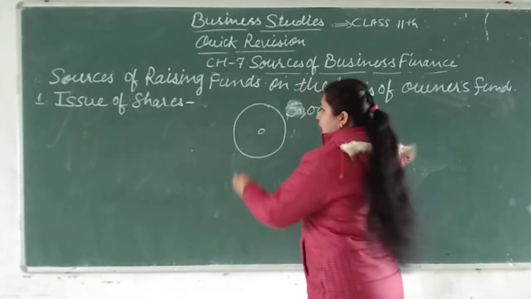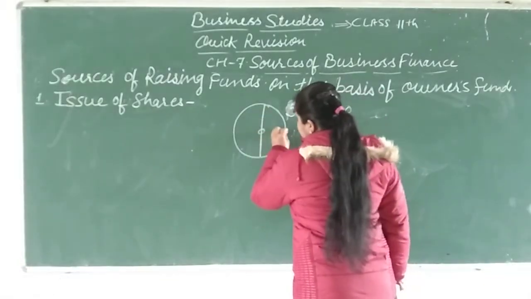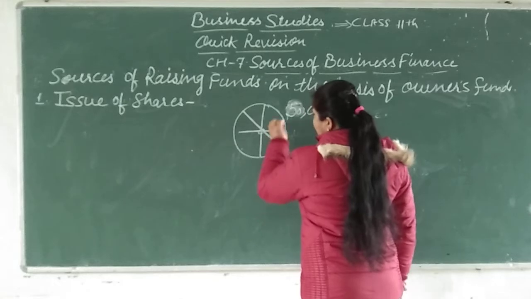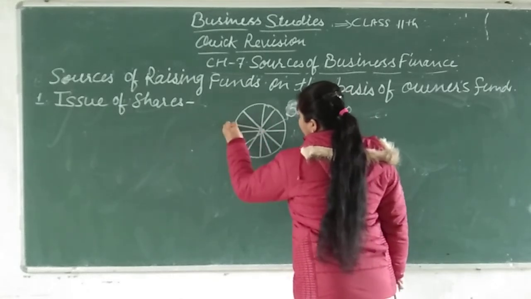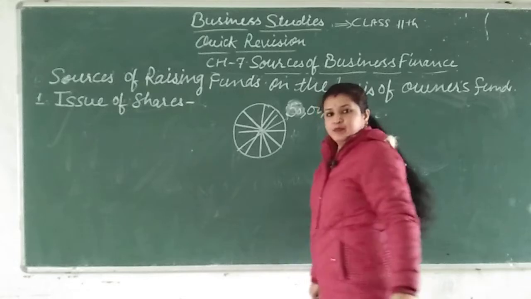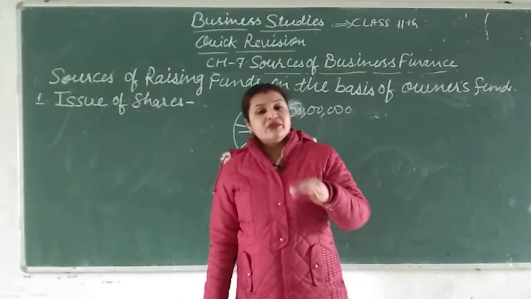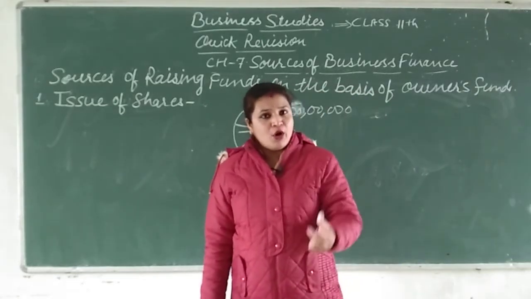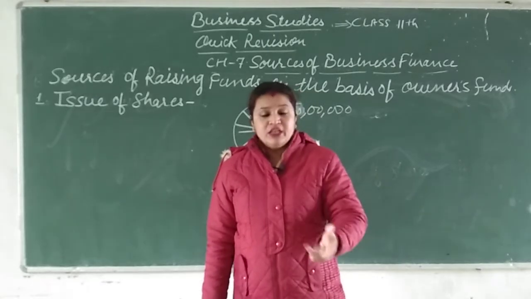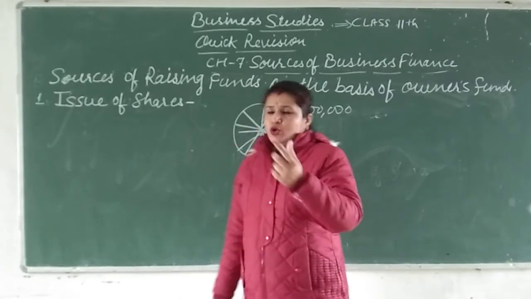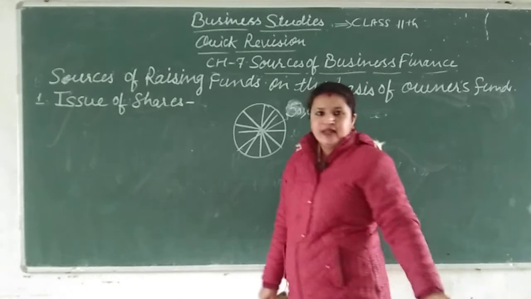So what he is doing is dividing this amount into small parts, small units. When he has divided this amount into small units, it becomes easy for every person to invest in the organization.